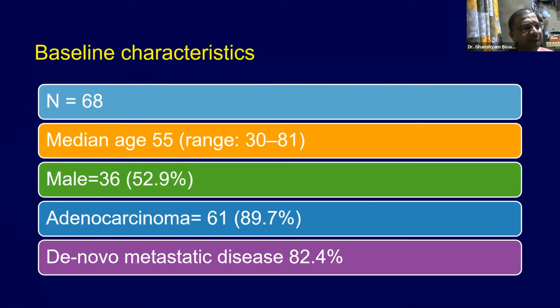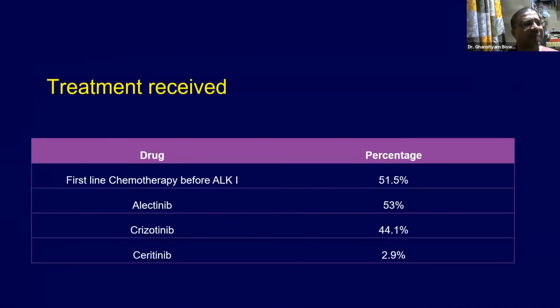You can see the baseline characteristics. There were 68 patients, median age of 55. 53% of them were male, around 90% had adenocarcinoma, and de novo metastatic disease was in around 82.4%. Regarding treatment received before, what we do in India, most of these patients, before these reports were available, more than 50% were started with platinum combination chemotherapy before they were switched over to an ALK inhibitor.